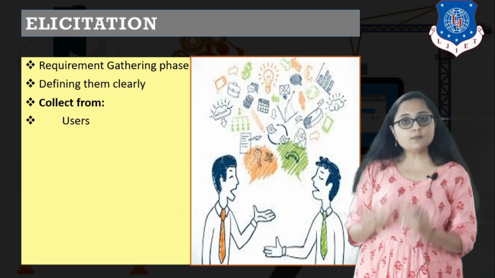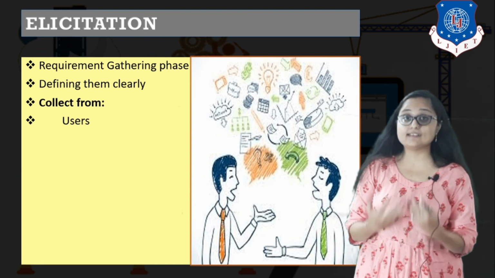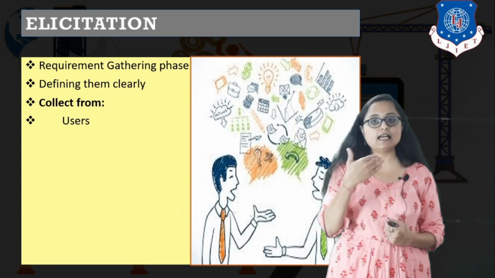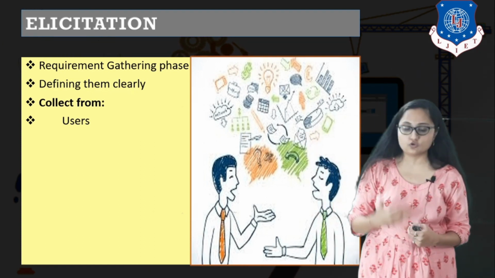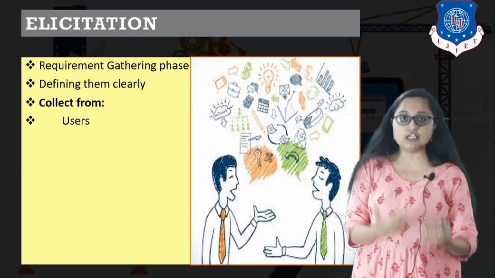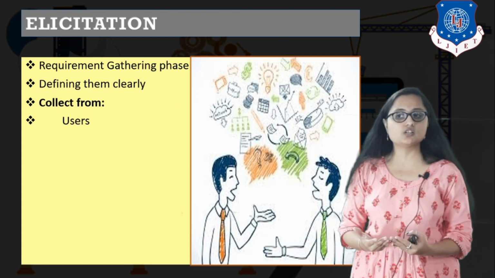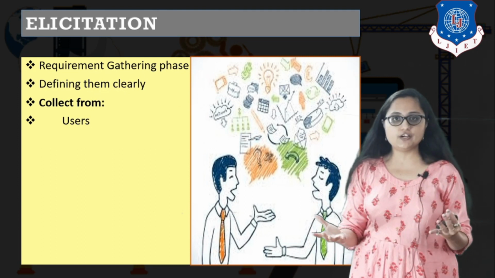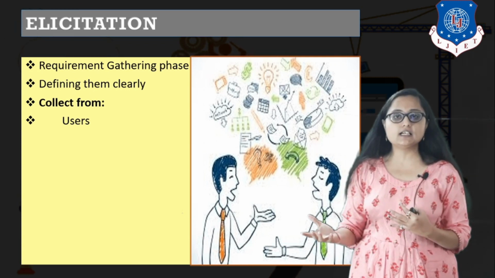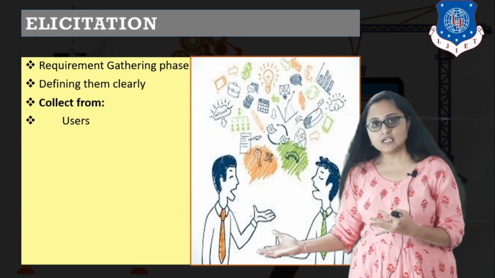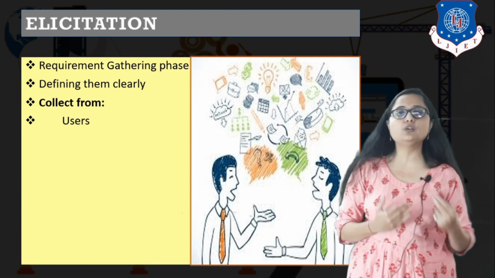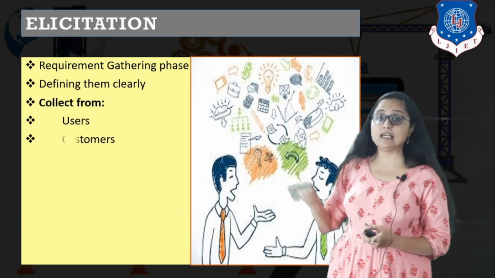So from whom are we actually gathering the requirements? From the users. Users are basically the end users who are using or who are going to use your product, right? We need to take into consideration the nature of the user, the gender of the user, the actual characteristics of the end users who are going to use this product, right? Because ultimately we are developing the product for them. They are going to use the product. So what is their requirement? You need to take that into consideration in your elicitation phase.